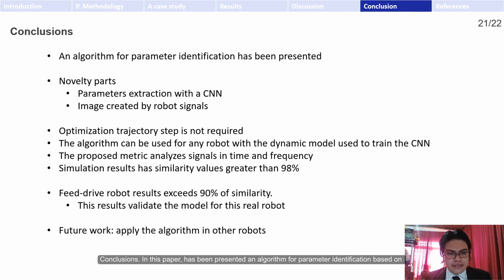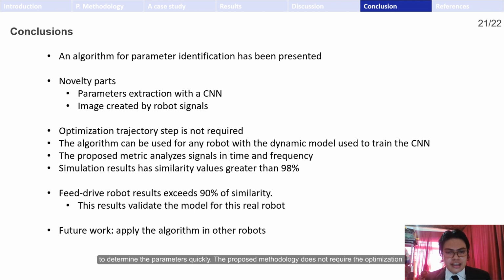Conclusions. In this paper, an algorithm for parameter identification based on a convolutional neural network has been presented. The fit-right robot is used to test the proposed algorithm. The parameter extraction with the CNN and the creation of the image are the novel parts of this work. For the image creation with robot motion signals, the proposed transformation technique puts enough information into a small image to determine the parameters quickly.